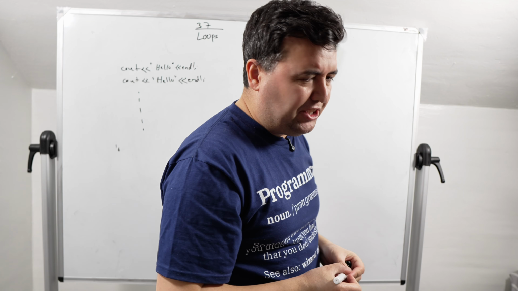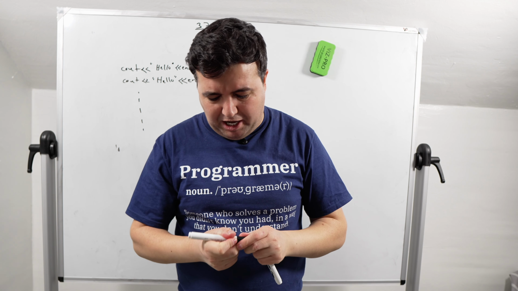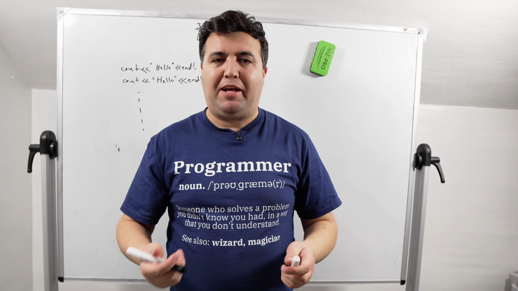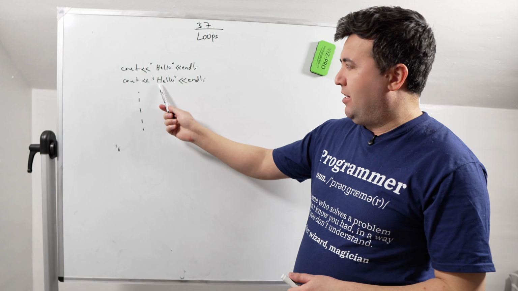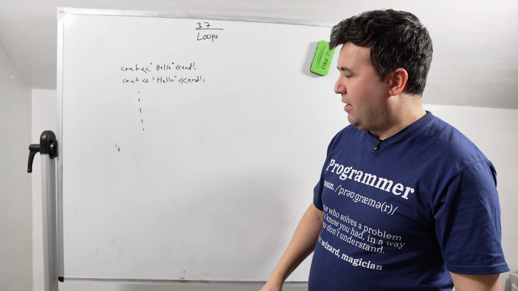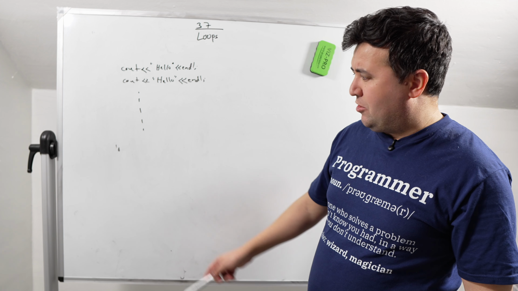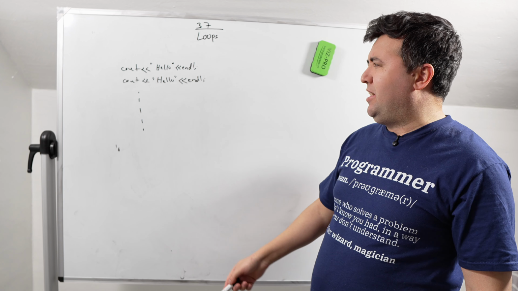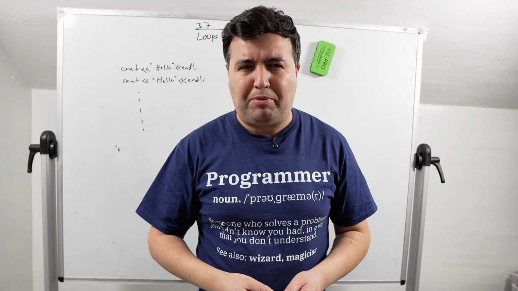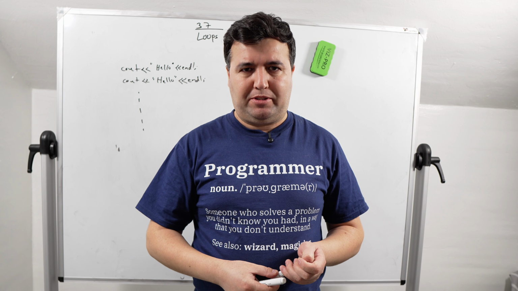The cout object prints anything we give it, like a string, like hello. So it's an easy task, because he only asks you to print hello 10 times.